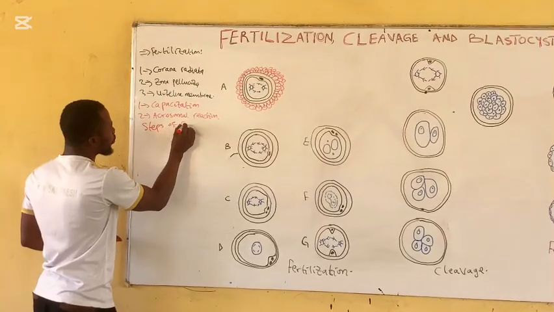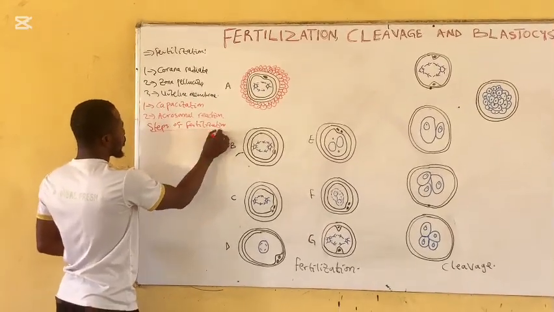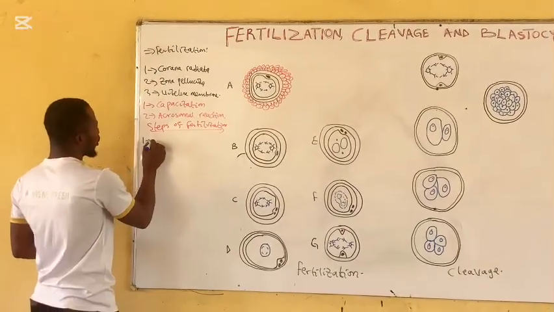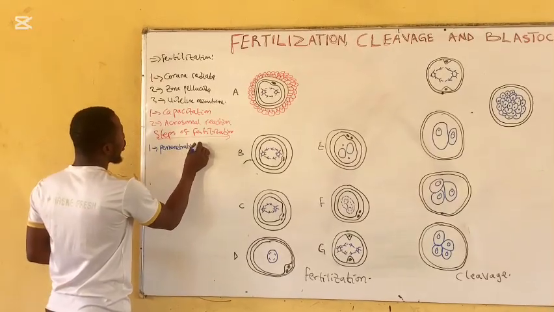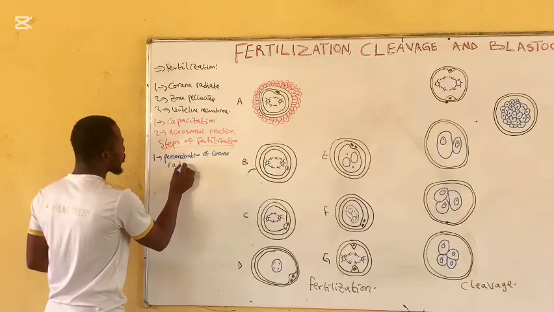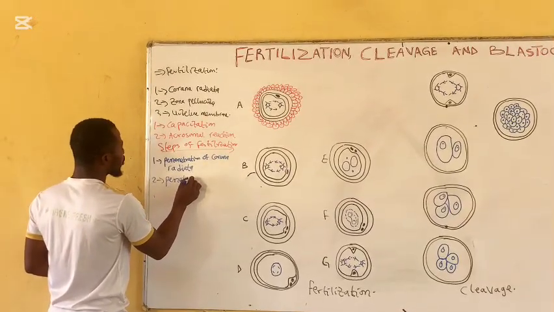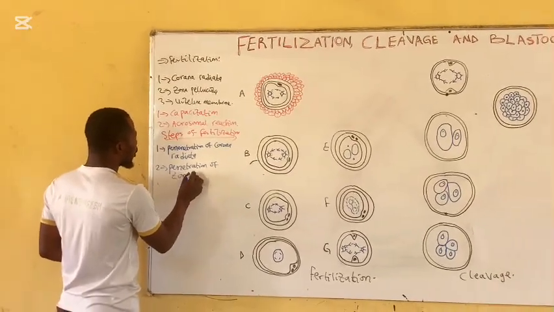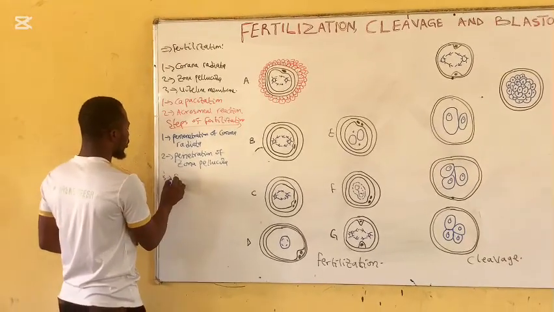Steps of fertilization. The steps or stages of fertilization include: 1. Penetration of corona radiata. 2. Penetration of zona pellucida. 3.